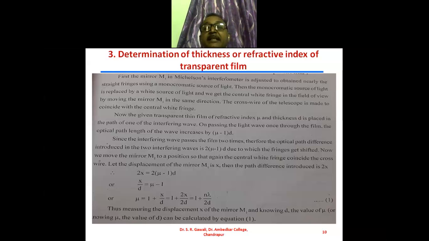We get a central white fringe in the field of view by moving the mirror M1 in the same direction. Now the cross wire of the telescope is made to coincide with this central white fringe.